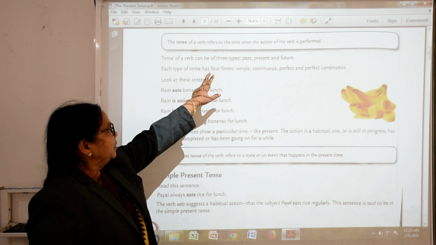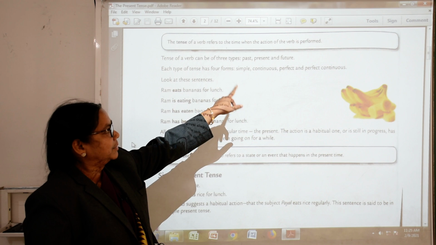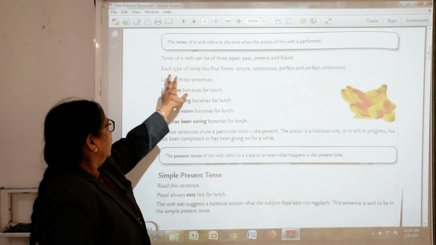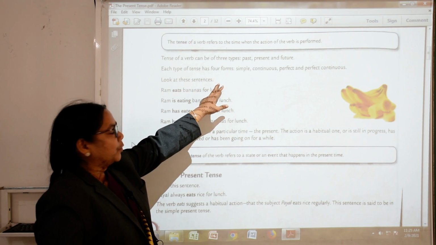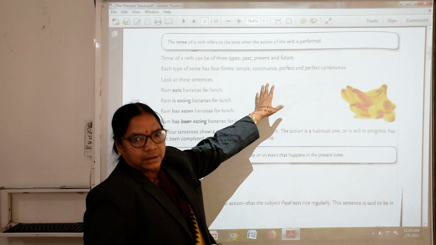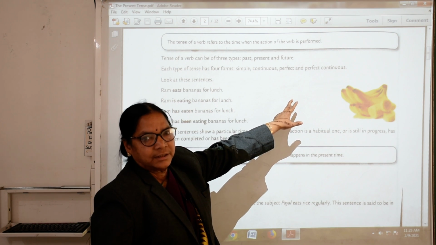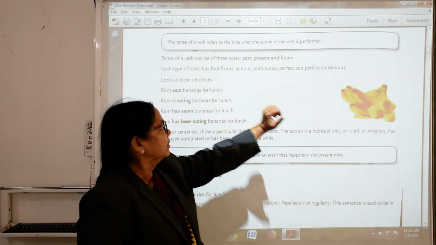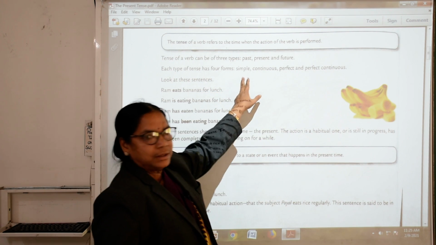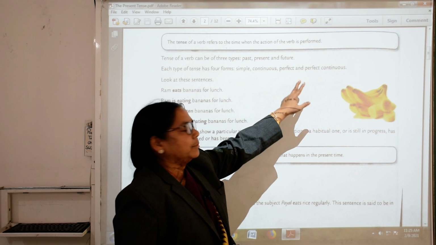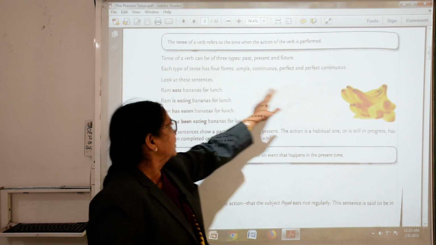Tense of the verb can be of three types: past, present and future. Each type of tense has four forms: simple, continuous, perfect and perfect continuous. Again I am repeating: simple, continuous, perfect and perfect continuous tense.